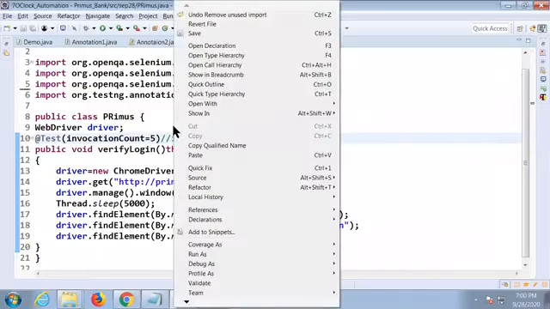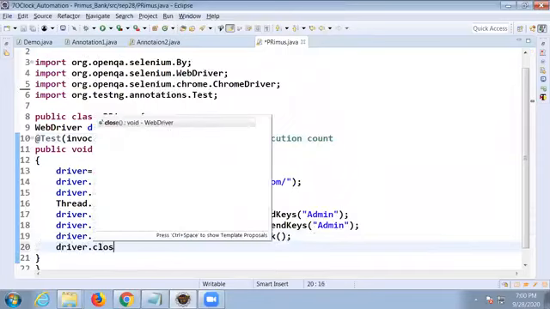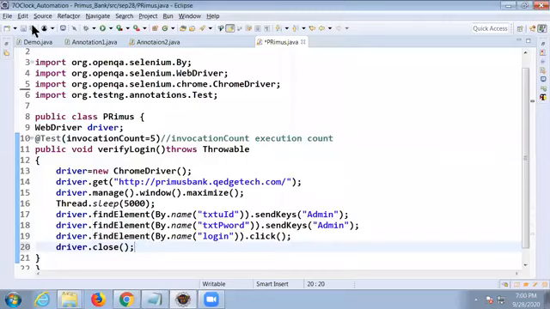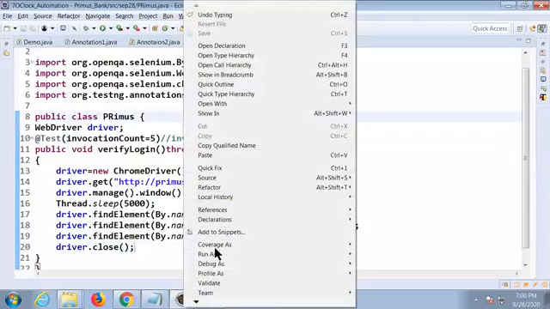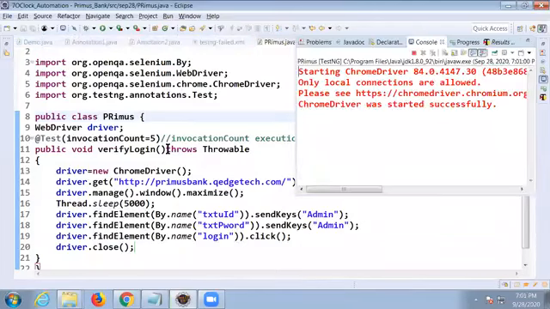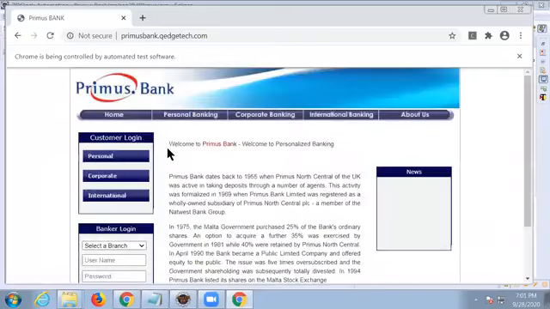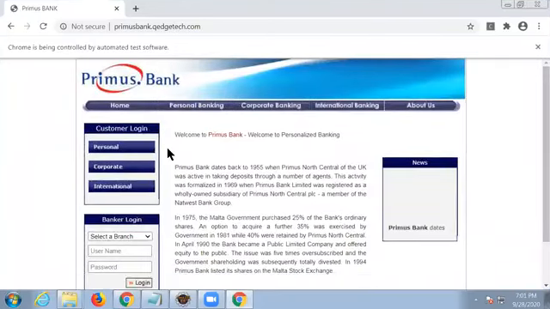Now right click the mouse, and finally I want to close my browser. I don't want to close it manually. Let us ask Selenium to close it. I'm just showing you. If anyone asks you a question, how do you run a test case for more iterations without using looping statements? Your answer is, you can say invocationCount is equal to the number. How many times will it execute now? 5 times. Check it out.